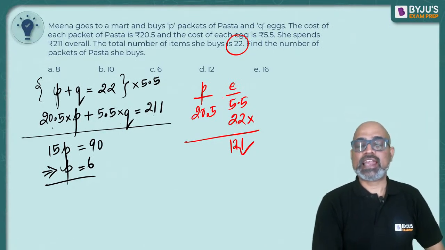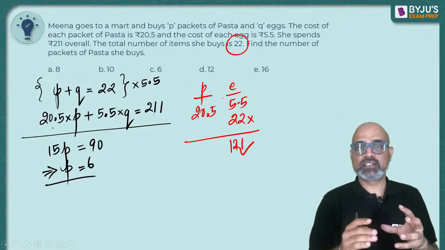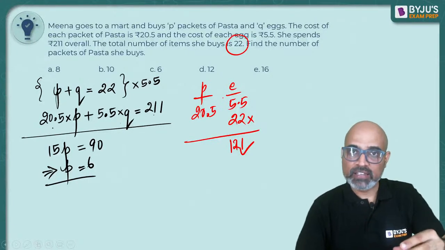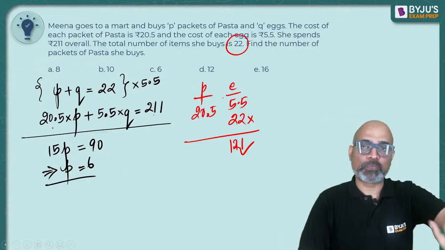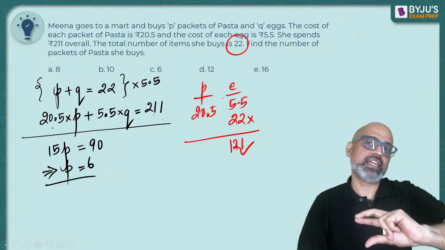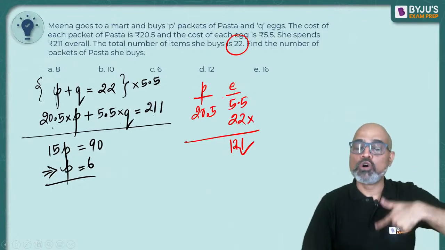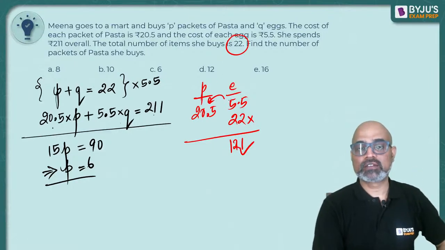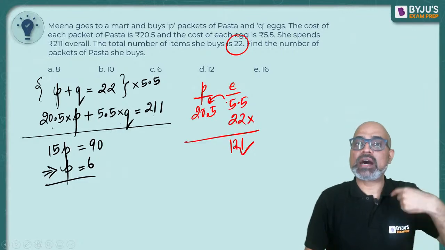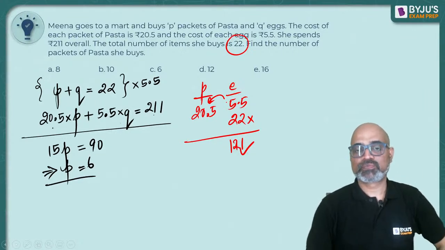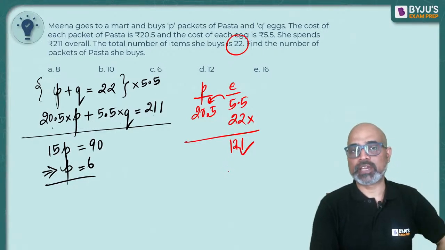Okay. Now what Meena does is she takes one egg and she gives it to the shopkeeper. And she's like, bhaiya, ye egg nahi chahiye, give me a pasta. So how much more will she have to pay? अगर वो egg की जगह पास्ता लेना चाहती है तो how much more is she going to pay?